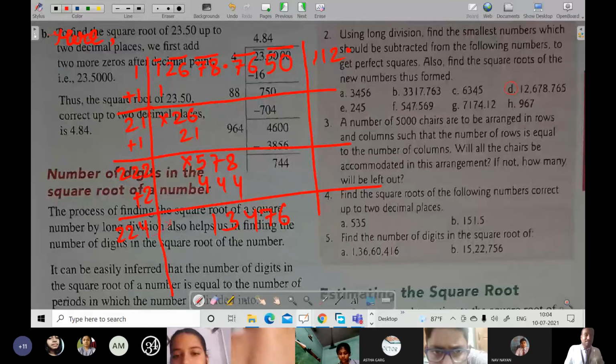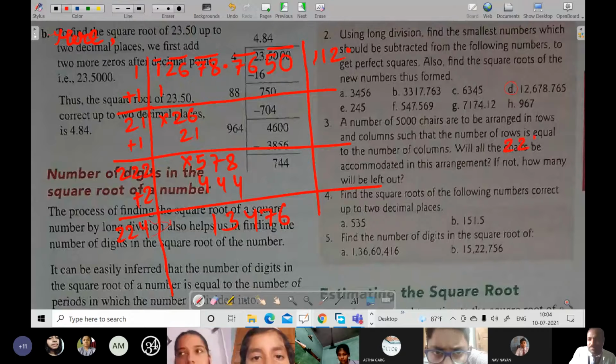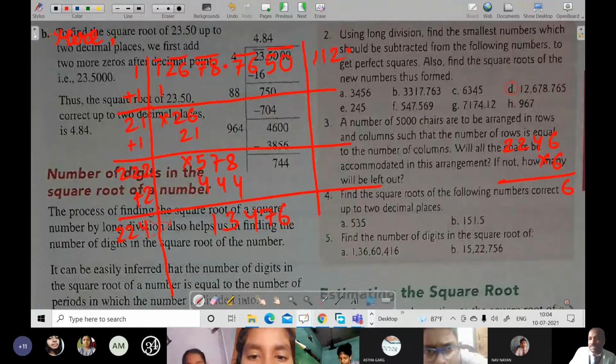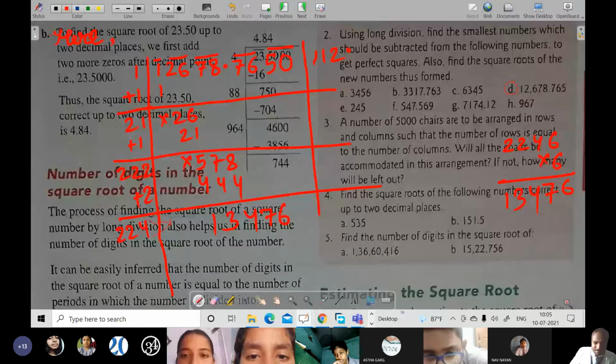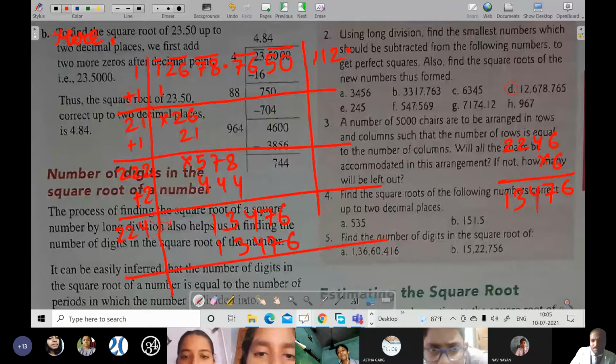So let's see with 6 whether it is coming less than this or more than this. So we will multiply this in rough to check. 2246 with 6: 6 6s are 36, carry 3, sir. And 6 4s are 24 and 3 is 27, carry 2, 6 2s are 12 and 2 is 14. Here it is becoming 14 4, and then 6 2s are 12 and 1 is 13, it is coming exactly. Answer will be 112.6. So now 50 will be coming down.